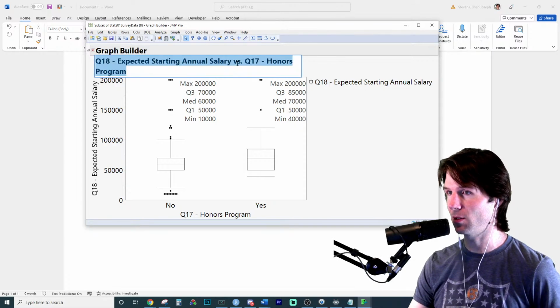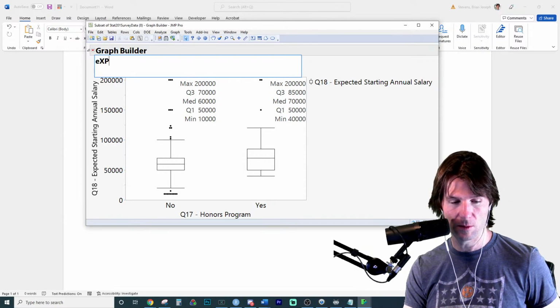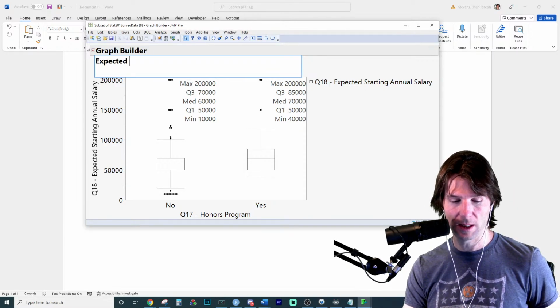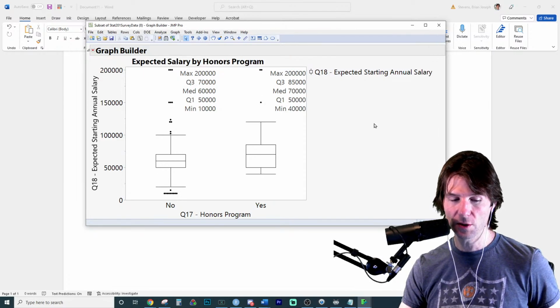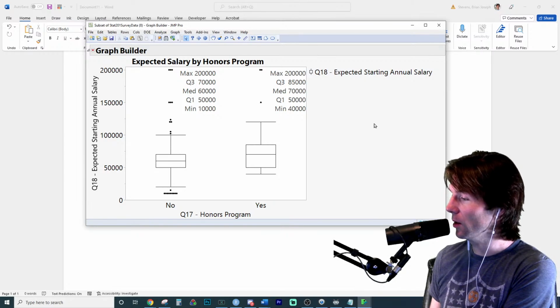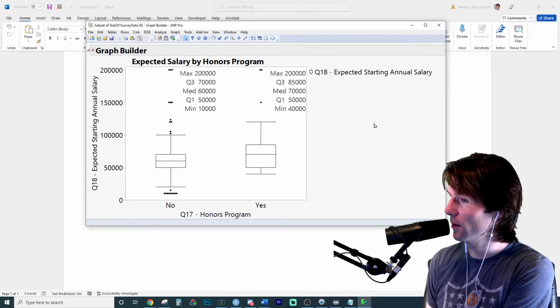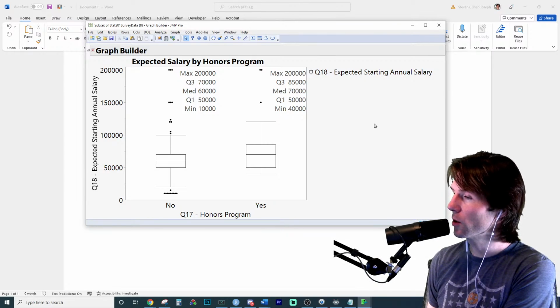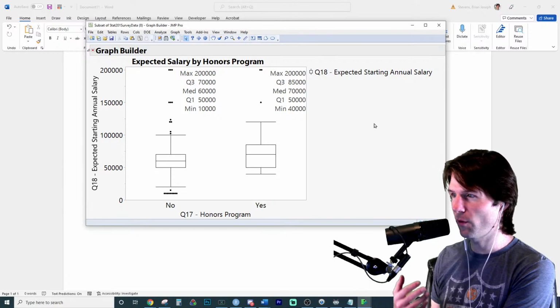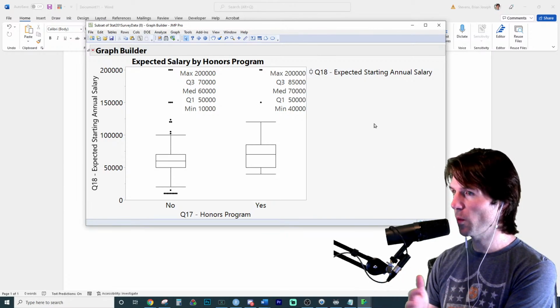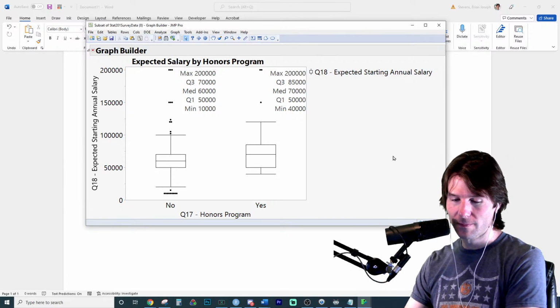But you can also edit titles if you want. Like if you want to say, expected salary by honors program, you could do something like that. Like the actual digits, our data set has big numbers. Yours probably won't because you're doing GPA. So you're going to see more like 3.7, 4. You're going to see smaller numbers than what I see right here.